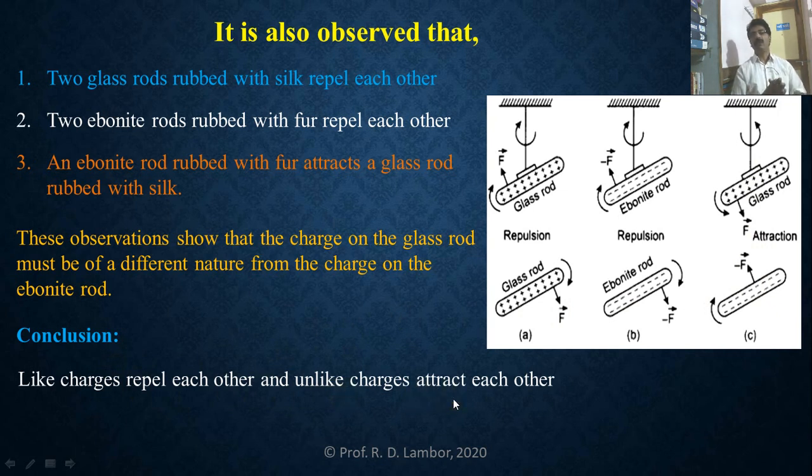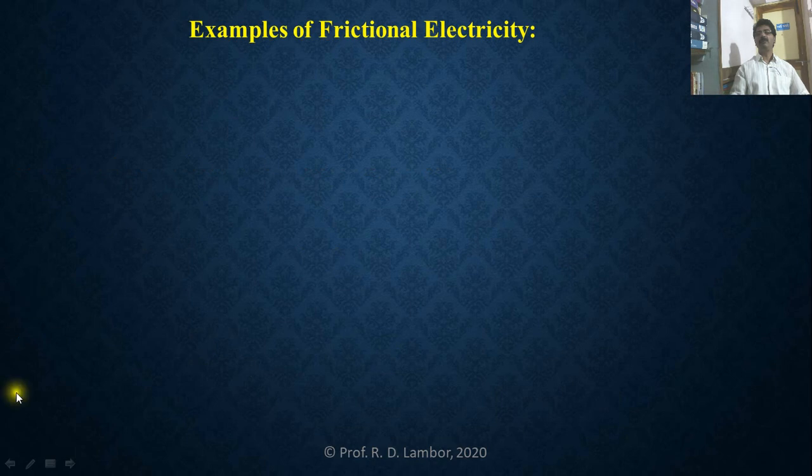So these were the observations regarding frictional electricity. Let us learn a few more examples explaining frictional electricity. Dear students, we know that especially during the winter season, a plastic comb is run fast through dry hair.